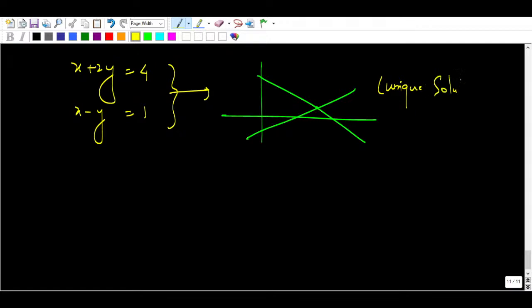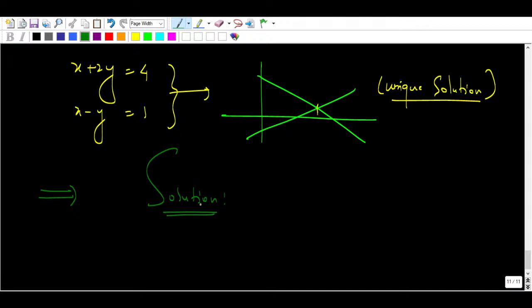And remember, if a solution exists, there is one important word: we call these two equations consistent. These kinds of words you will always find in linear algebra. Unique solution means you are getting one solution, that is 2 and 1, and these two lines are intersecting at one point.